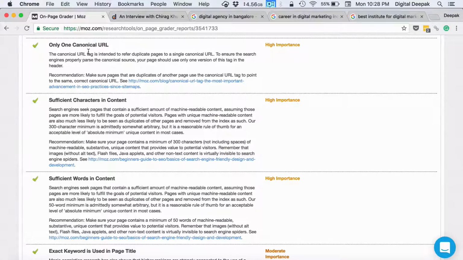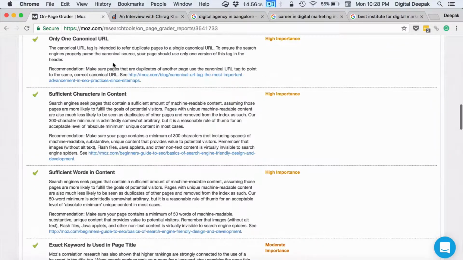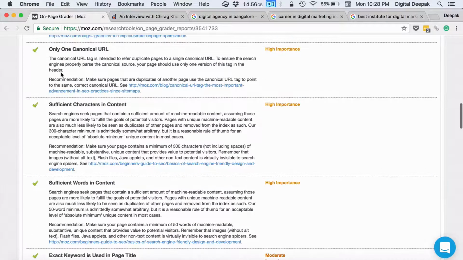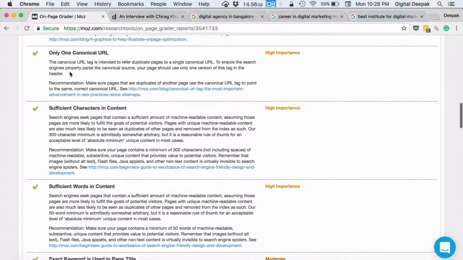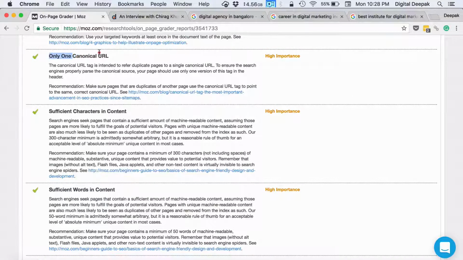So canonical URL is basically you are defining which is the original source of the page. If you have a copy of the same page somewhere else, then you should mention which is the original page, and basically your basic WordPress page will be the original page. So in most cases, you don't need to mention canonical separately.